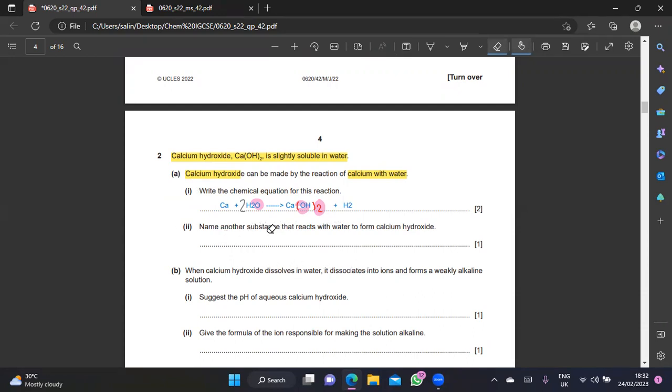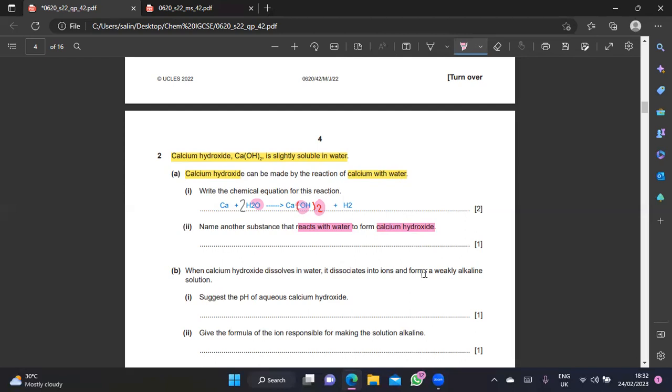Now, name another substance that reacts with water to form calcium hydroxide. What are the substances that can react with water to form calcium hydroxide? So I'm just going to... There you go. If I react this something with water, I will get calcium hydroxide.